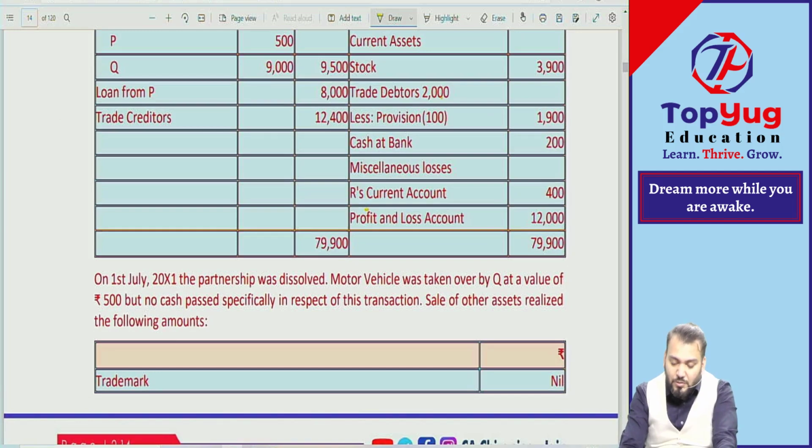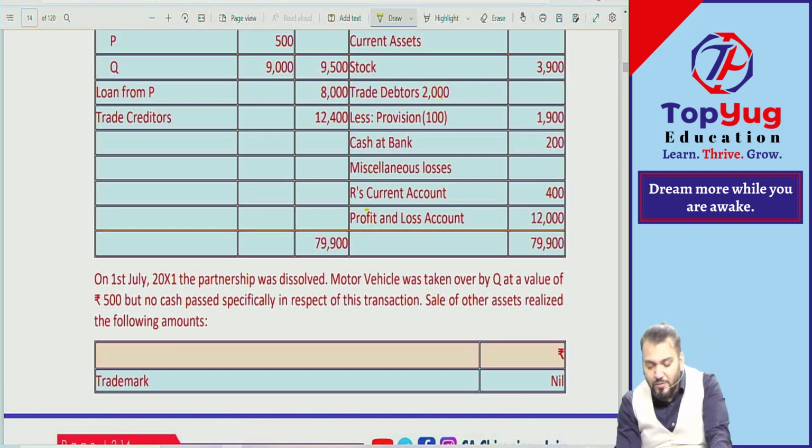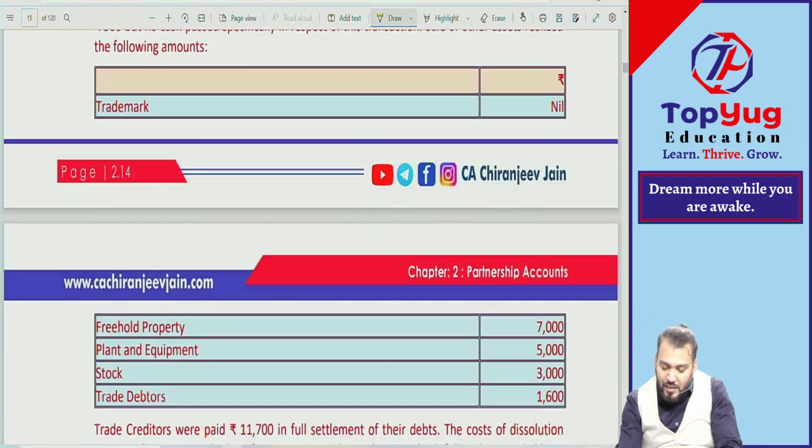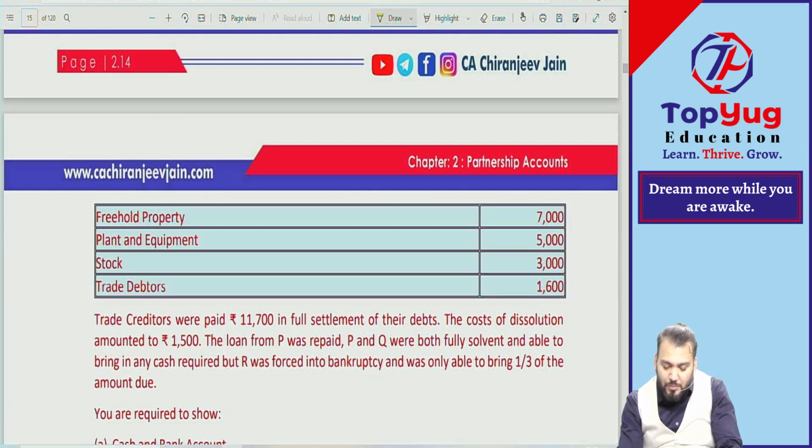So on 1st July 2001, the partnership was dissolved. The motor vehicle was taken over by Q at a value of 500, but no cash passed specifically in respect of this transaction. Of course, no cash will be paid. Taken over by whom? Q. Sale of other assets realized the following: trademark nil, freehold property 7,000, plant and equipment 5,000, stock and debtors given. Trade creditors were paid in full settlement of their dues. The cost of dissolution amounted to a given amount. The loan from P was repaid.